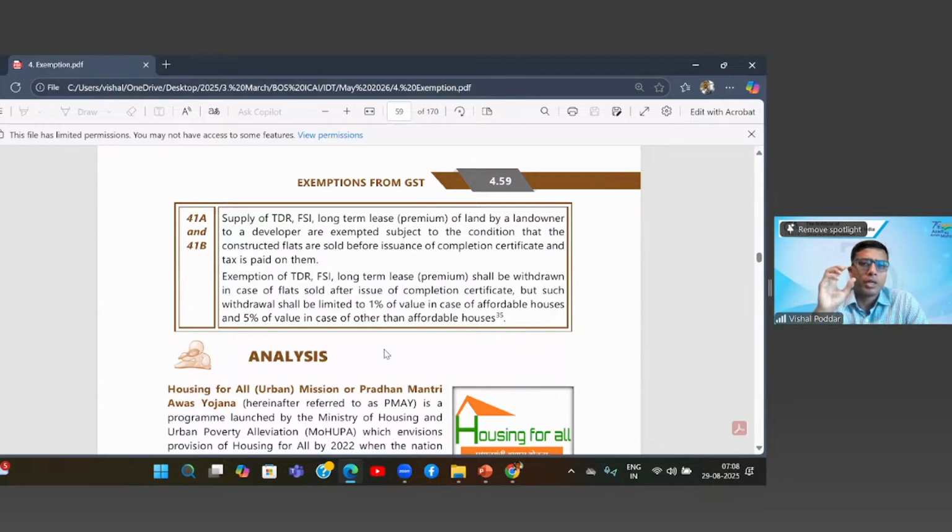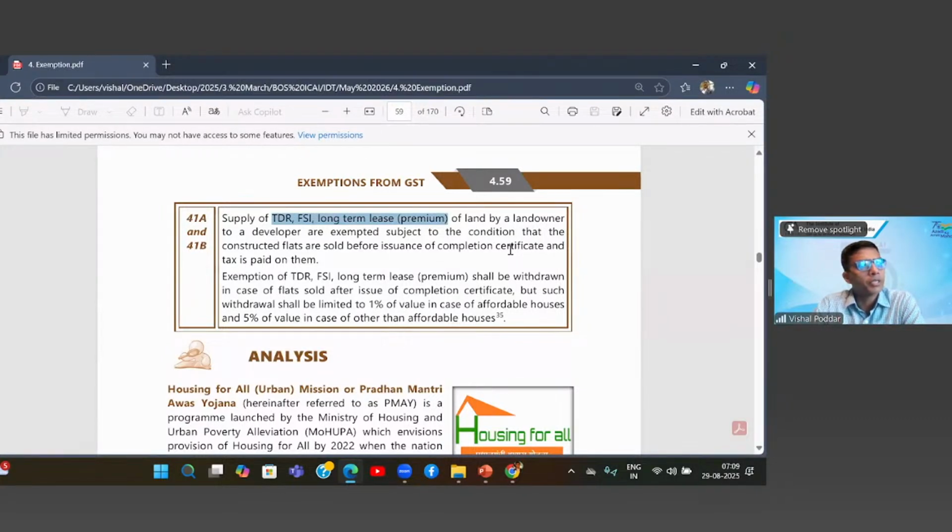Now here, the development rights which the landowner transfers to the builder is what is exempt under these entries. So what it says: supply of TDR, FSI. So these are the development rights. Or if the land is given on long-term lease, for which obviously the consideration is the premium, this will be exempt where it is given by a landowner to the builder, who is over here called the developer, subject to the condition that constructed flats are sold before issuance of the completion certificate.